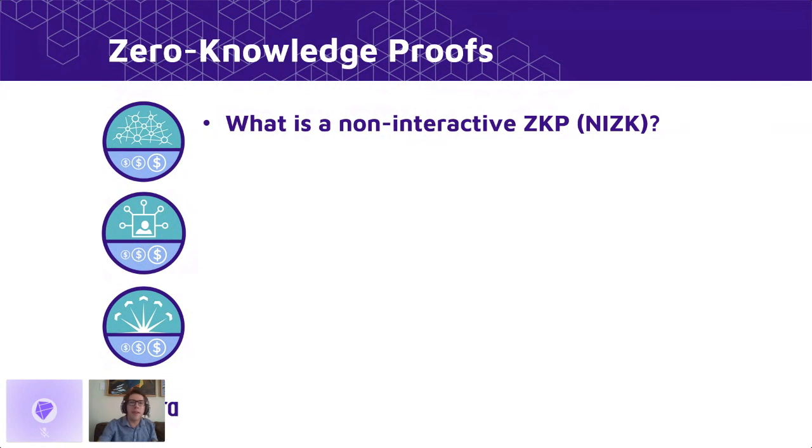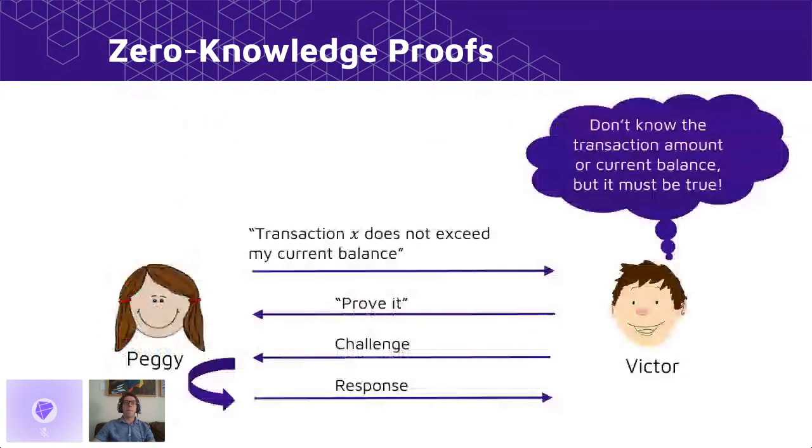So not only is the original interactive protocol inefficient, but it's also, if you think about it, not really a proof in the way that we usually think about them. So the classical idea of a proof is that I write down the proof, and then anybody who comes and reads the proof can verify that it's correct and can believe the statement for themselves. But in what I just described to you, Peggy sort of only convinces Victor that the statement is true.